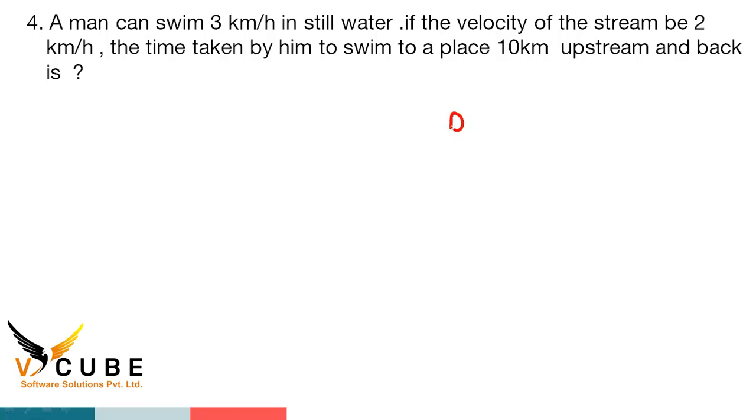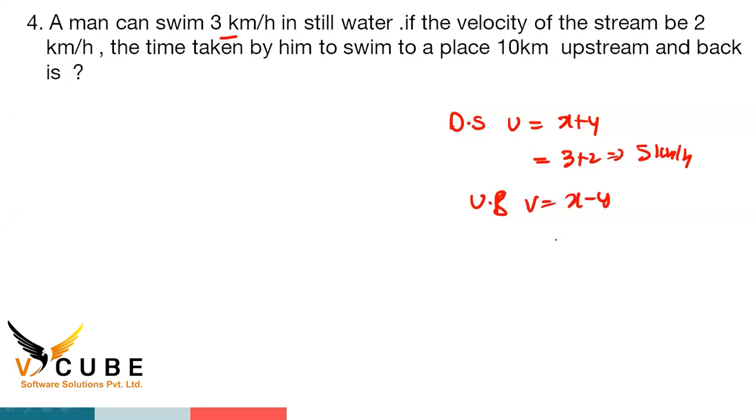First, find out the downstream. u is equal to, what is the formula? x plus y. So 3 kilometers per hour and 2 kilometers per hour, so 3 plus 2, 5 kilometers per hour downstream. And find out the upstream. v is equal to x minus y. So 3 minus 2 is equal to 1 kilometer per hour.